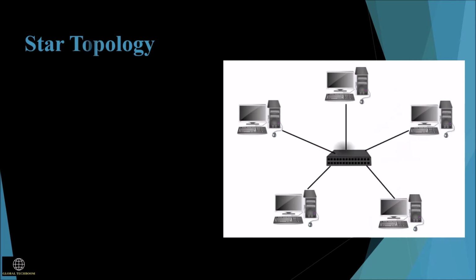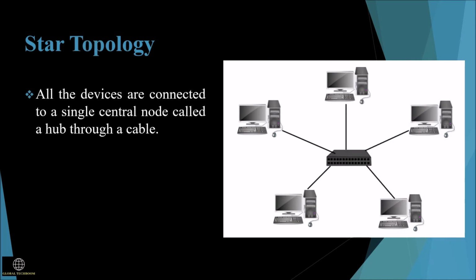Star topology. In this topology, all the devices are connected to a single central node called a hub through a cable. The devices are not directly connected to other devices. The central node acts as an exchange. That is, if one device wants to transmit data to another, it sends the data to the controller, which then transmits the data to the other connected device. So, we can say that the star topology does not allow direct traffic between devices. The central node acts as a server while the other devices act as clients. Coaxial cable or RJ45 cables are used to connect the computers.